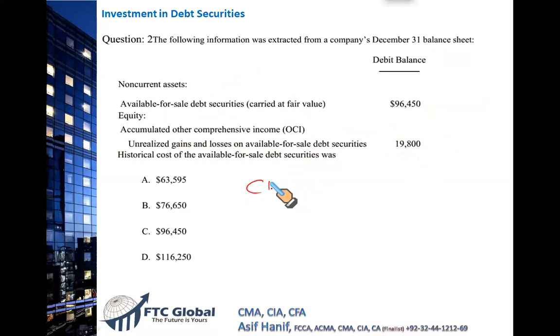So this is the formula. Carrying value O, that is the opening value. If there is a gain during the period in OCI, you add the gain. And if there's a loss, you deduct the loss, and that will give you the closing carrying value. Right? Because the gain is added, loss is deducted.